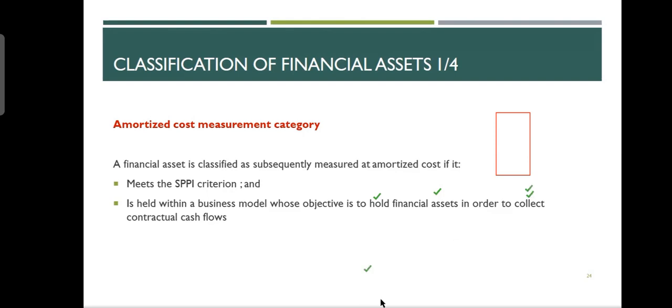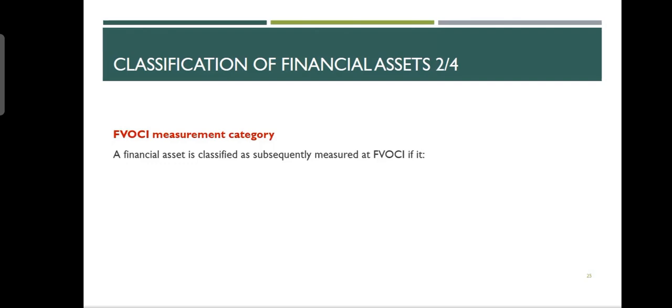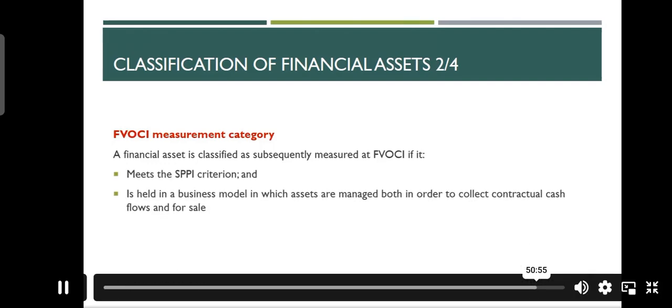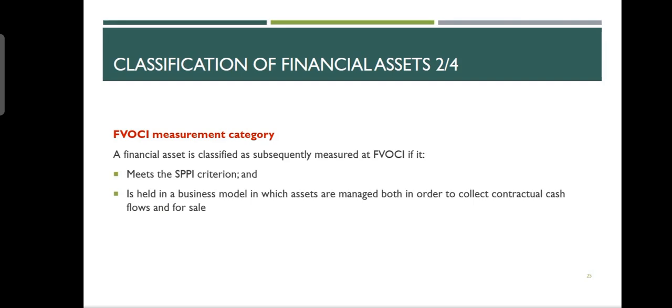If you go to this one, where it says amortized cost, fair value through OCI, yes, I will put it in OCI if it meets the SPPI criteria, because I may keep it or I may sell it. Because I have an intention and a tendency to sell it into the market, I'm keeping my eyes on the market. What is the market now? Is it up or not? Because I want to sell it. So I must keep it at fair value.